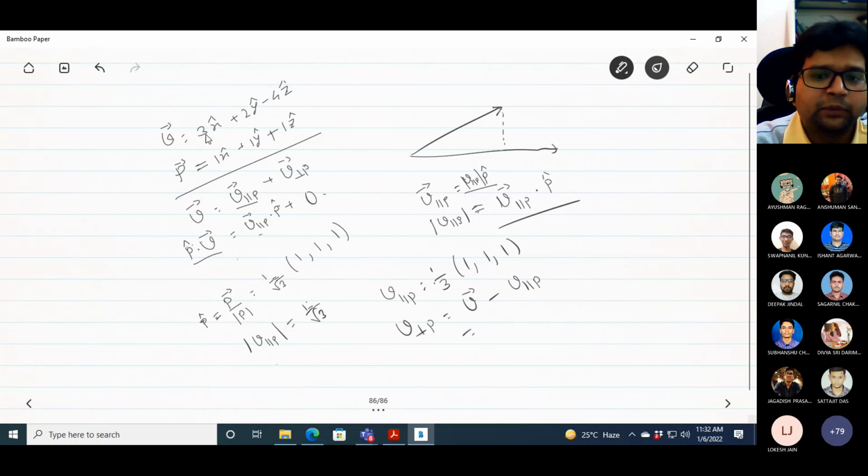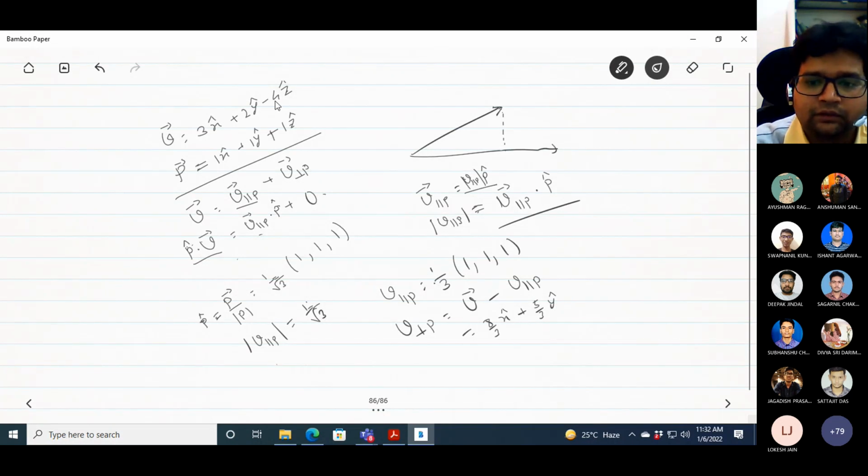Let's say that is 3 minus 1/3, so that is basically 9 minus 1, let's say 8/3 x, and then you have 2 minus 1/3, which means 6 minus 1, 5/3 y, and then, sorry, it is plus.